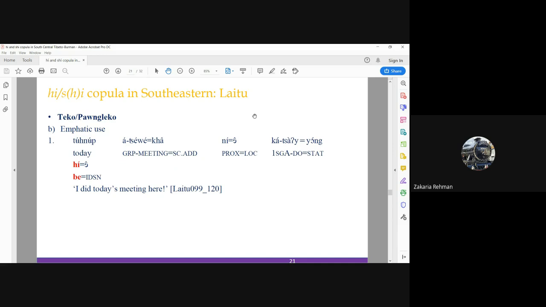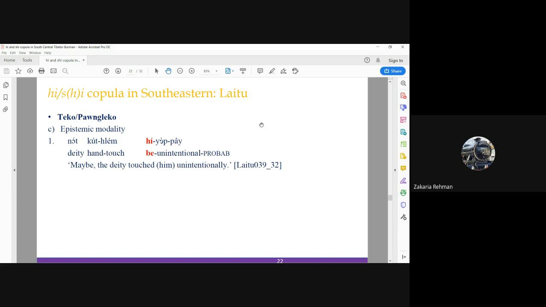An example on this slide, B1: in B1 he functions as an emphatic. Also take note of the final vowel after he in this example. On this slide, in example C1, he is used in a clause expressing epistemic modality.